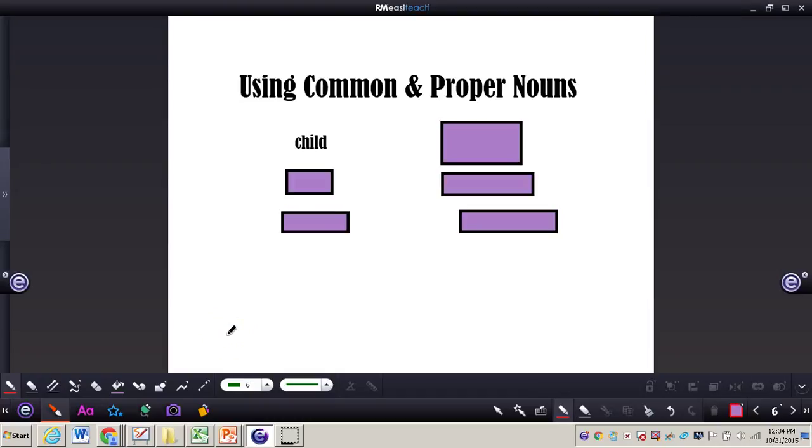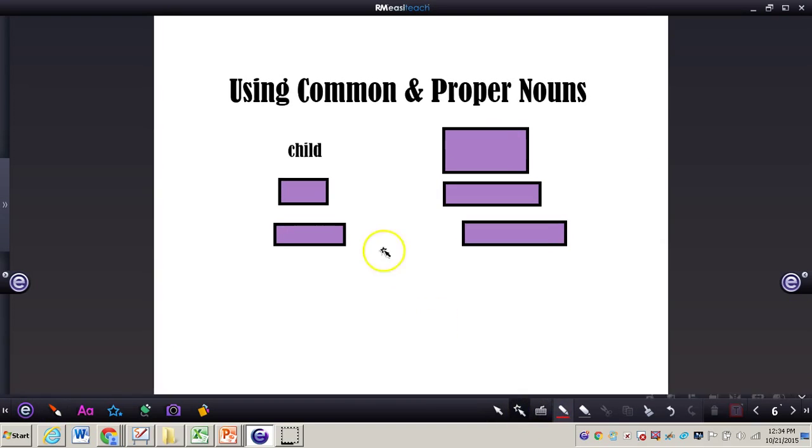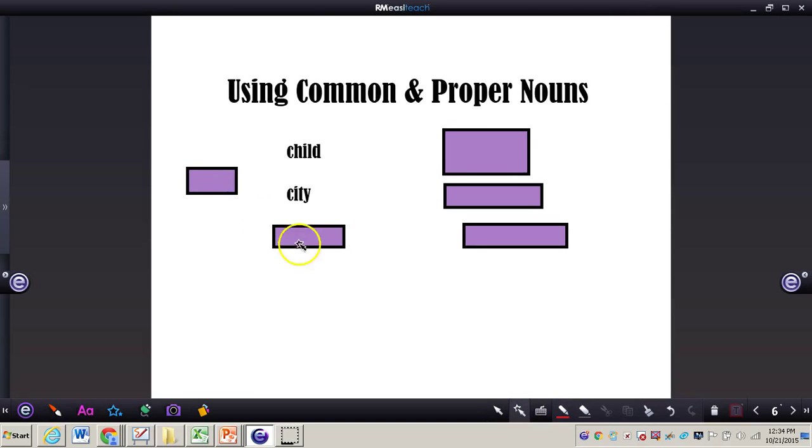In this video, we're going to be taking a look at using common and proper nouns, and it's important to know that all nouns can be classified as common or proper. A common noun is a noun that names any person, place, thing, or idea. We have some examples of common nouns on the left: child, city, and movie. So you can see it's not very specific at all. Those would be considered common nouns.